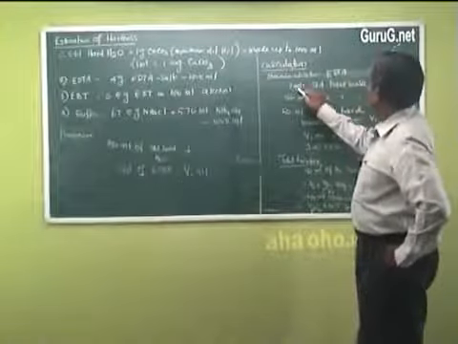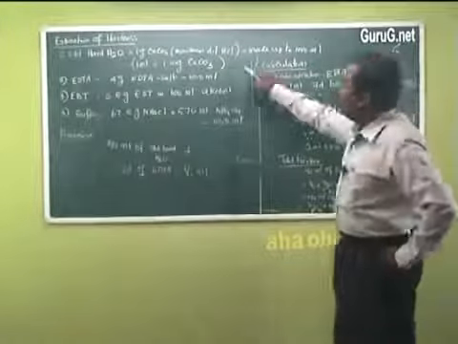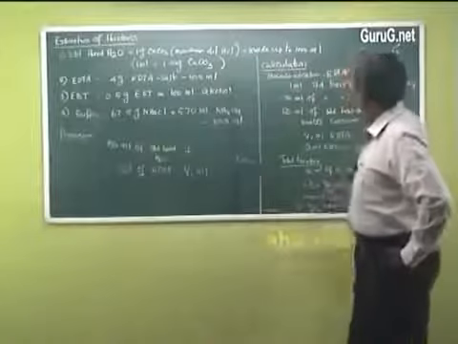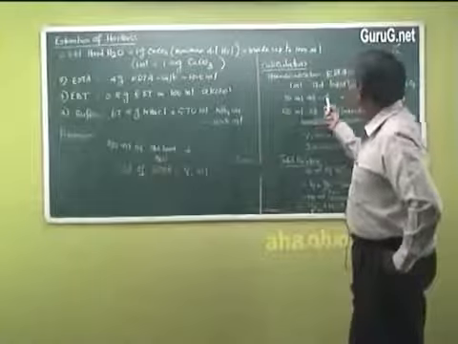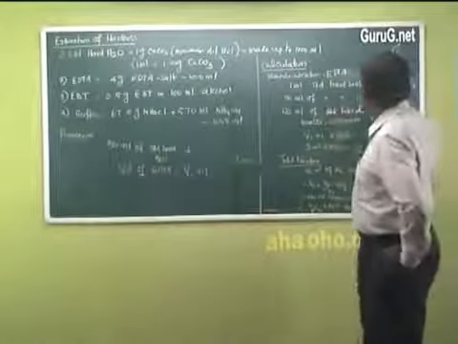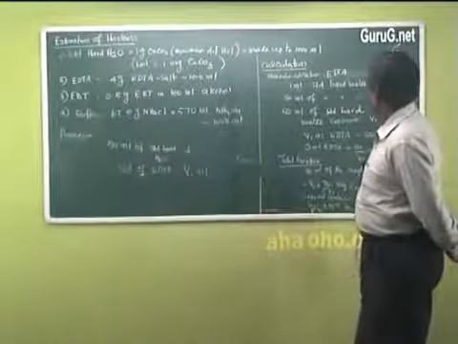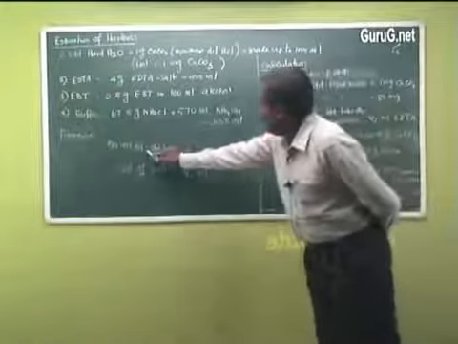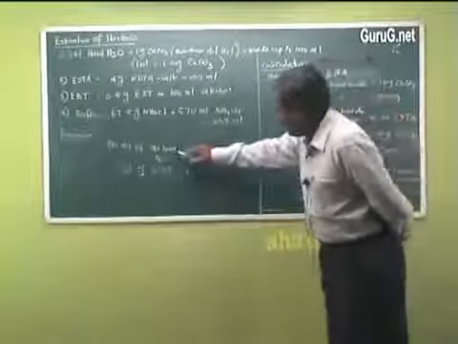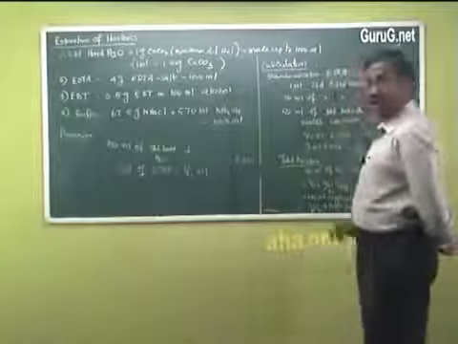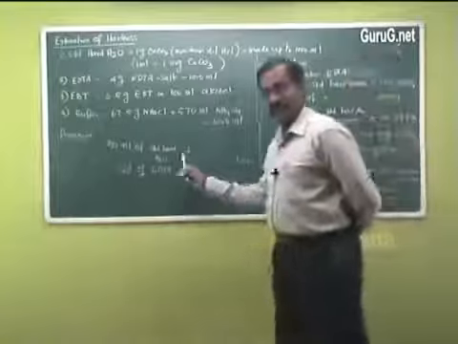Before that, 1 ml of standard hard water is equal to 1 milligram of calcium carbonate. Here we have taken 50 ml of standard hard water, so it is equivalent to 50 milligram of calcium carbonate. And this 50 ml standard hard water, which contains 50 milligram of calcium carbonate, consumes V1 ml of EDTA.